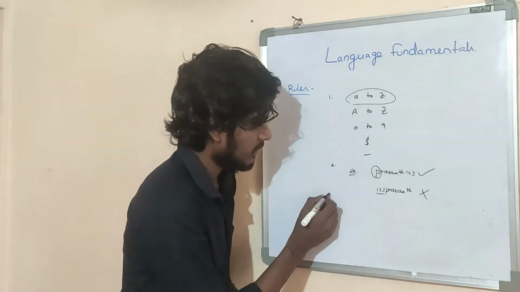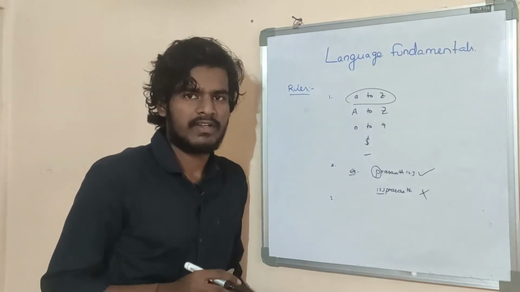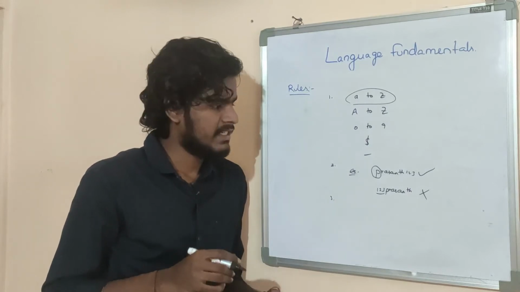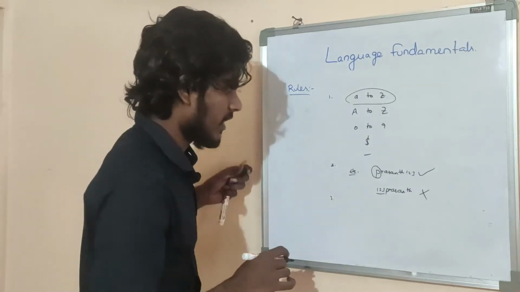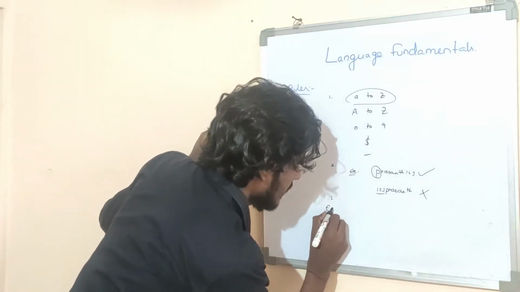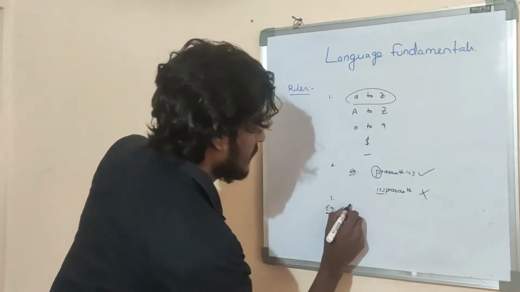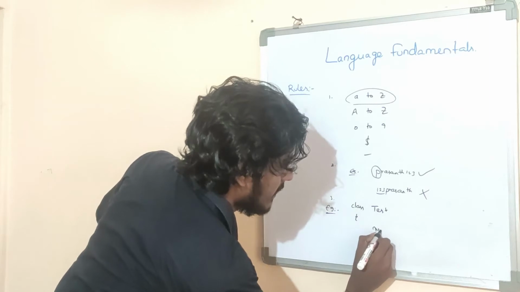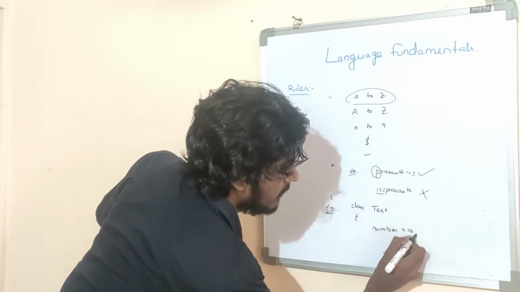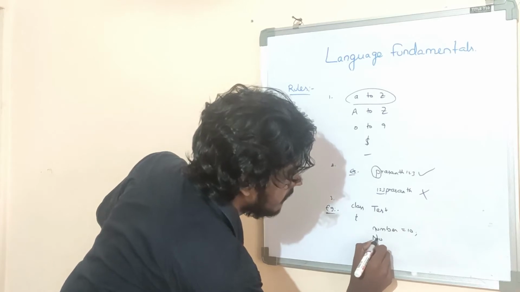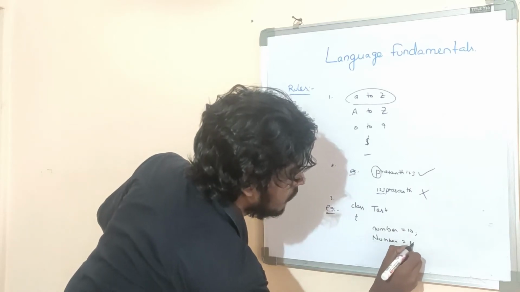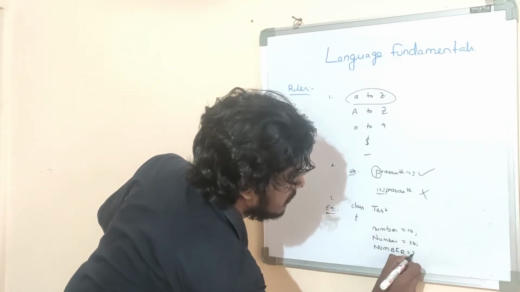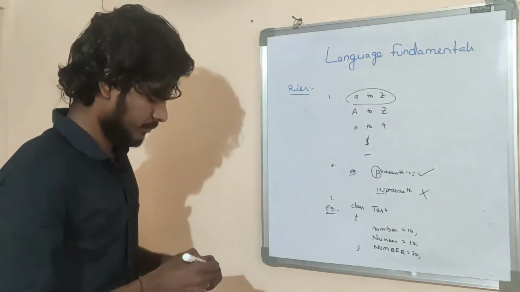What is the third rule? Java identifiers are case sensitive. Of course, Java itself is treated as a case sensitive programming language. Example, look here friends. class Test { int number = 10; int Number = 20; int NUMBER = 30; }.